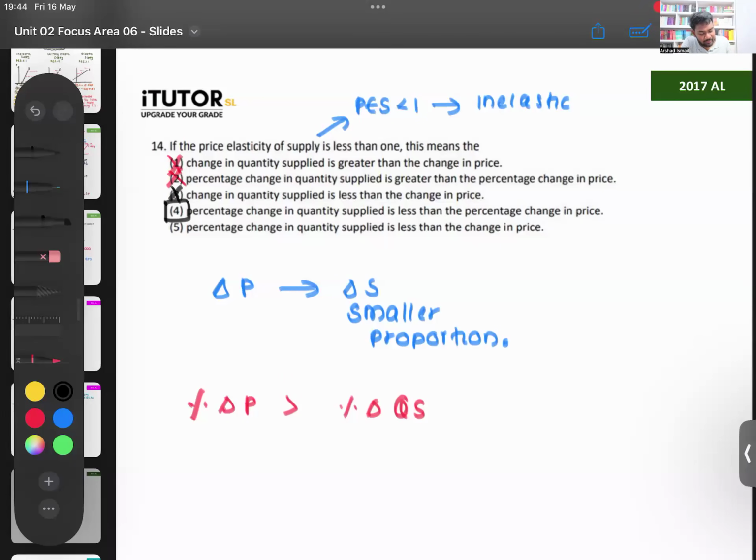Then the last one: percentage change in quantity supplied is less than the change in price. See, the word percentage is not there. The question is a very easy one, but they make the answers very similar. That is to get you confused and make sure that you get it wrong.